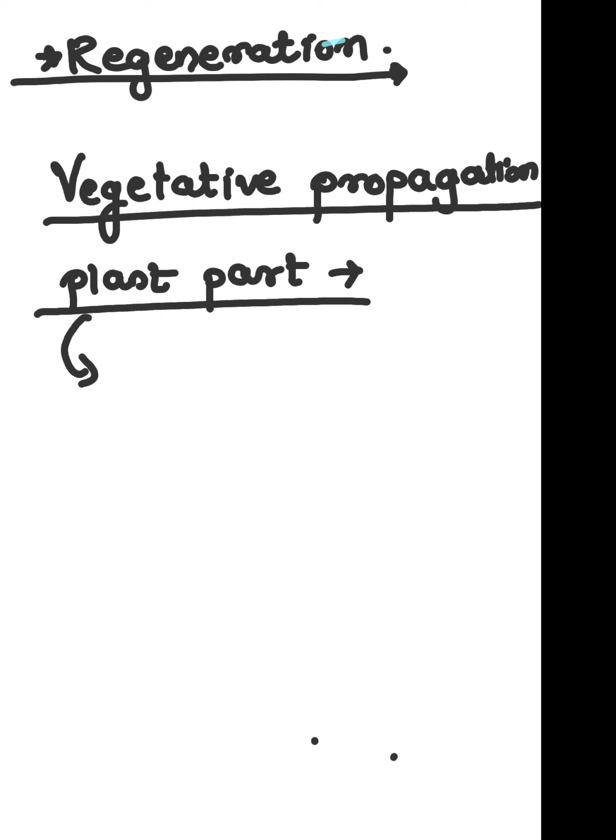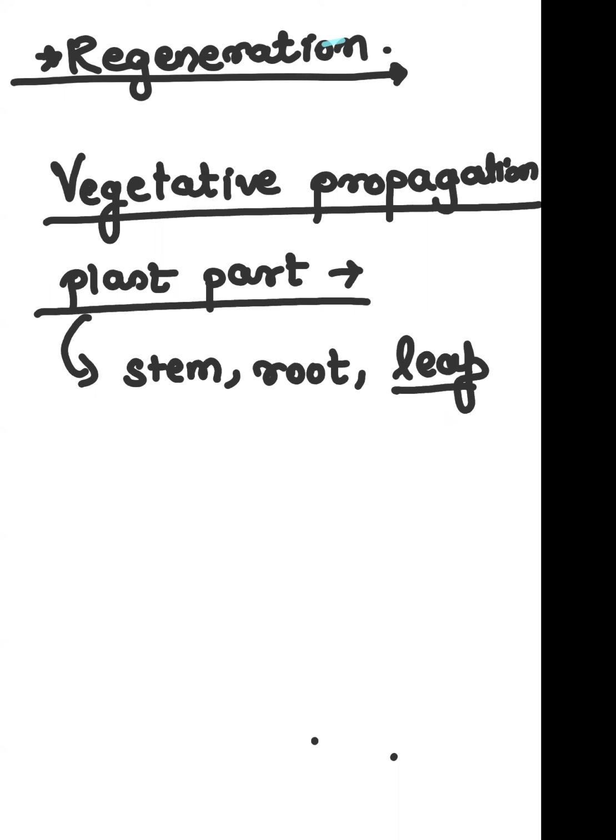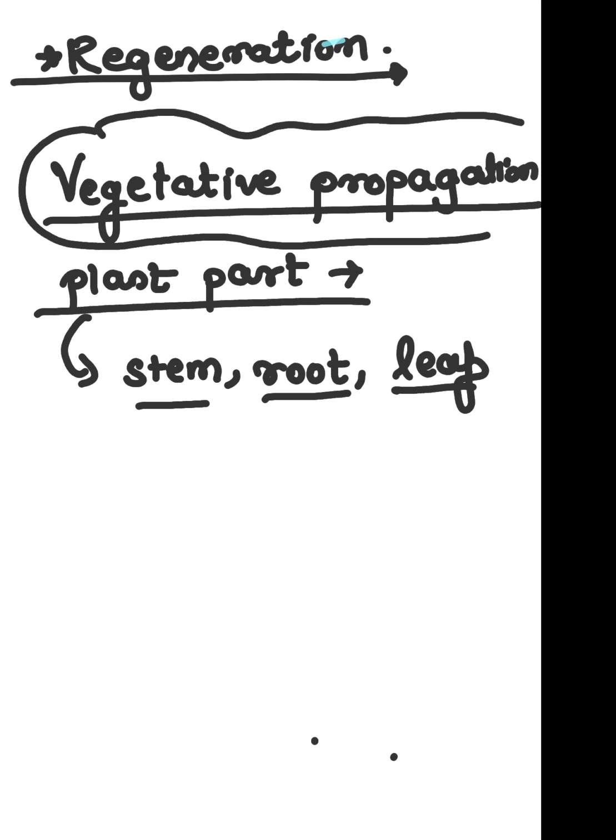Here you must have learned about stem propagation, root propagation, and then stem, root, leaf propagation. These are all vegetative propagation, and we will learn this in more detail in the second year's chapter, reproduction in flowering plants.